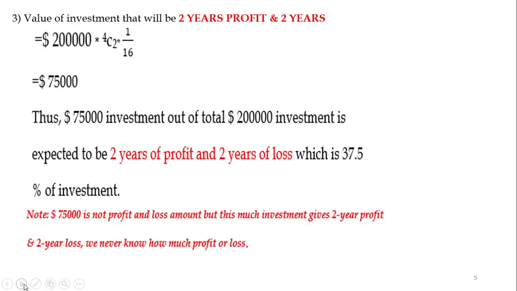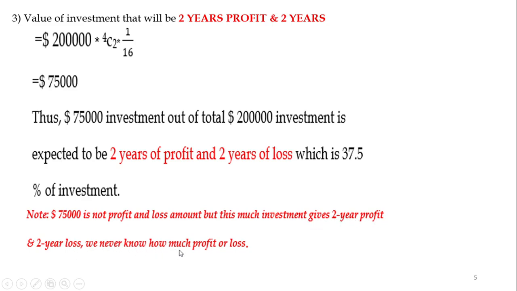The value of investment that will have 2 years of profit and 2 years of loss. Upon calculating with the same binomial distribution function, we get $75,000. This means this amount out of the total investment is expected to have 2 years of profit and 2 years of loss, which is 37.5% of total investment. Please note that $75,000 is not the profit and loss amount, but this much investment gives 2 years of profit and 2 years of loss.